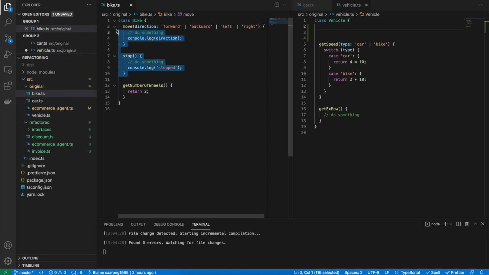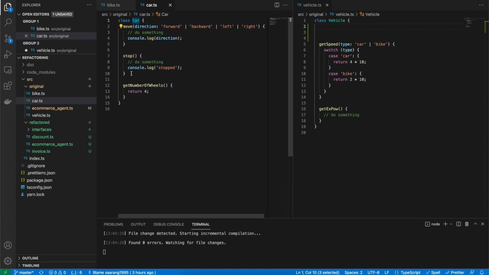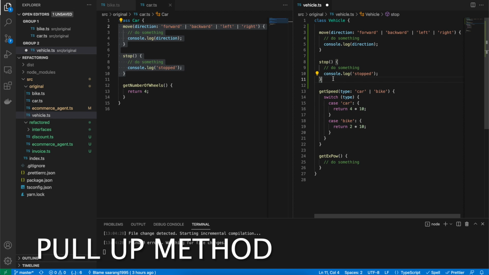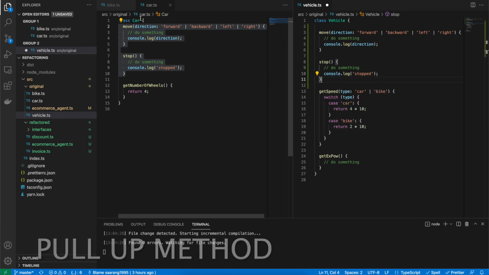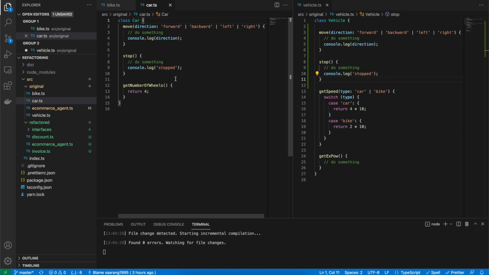As these methods are the same for both car and bike, I think I can move them to the vehicle, because a vehicle does move and stop, and extend vehicle inside the car class. But before we do that, I want to make sure I'm able to actually access it.